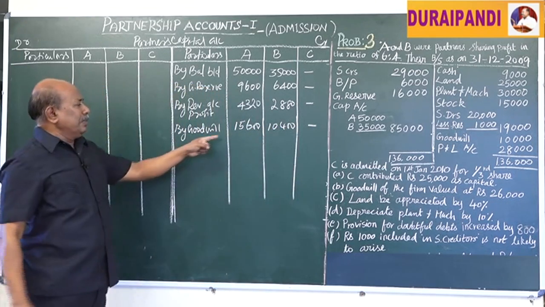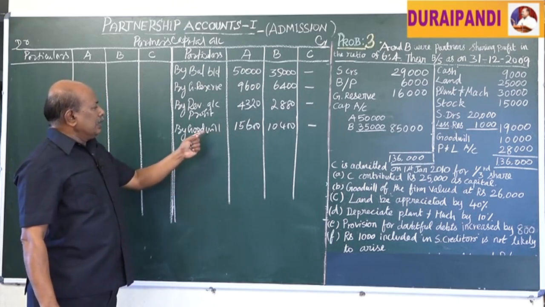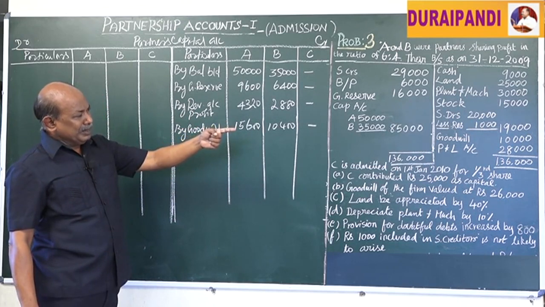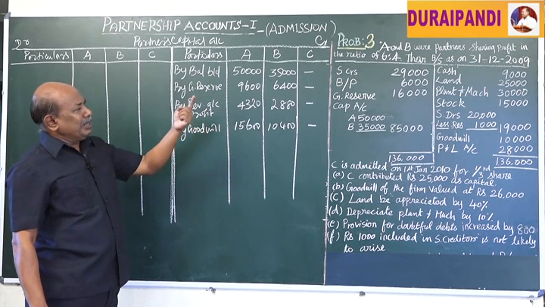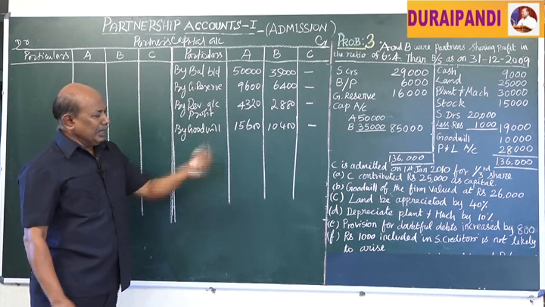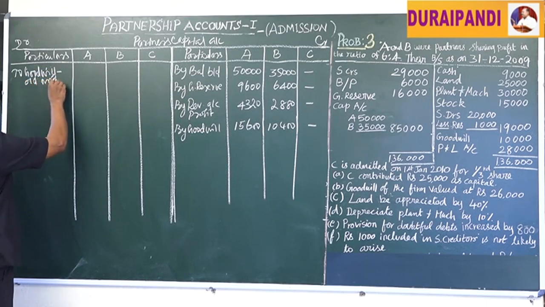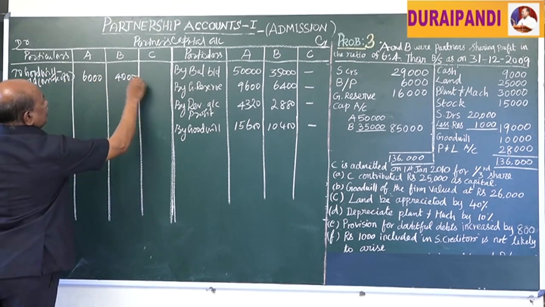Now it is raised, and it should be credited to the partners' capital account. Again, the old amount of goodwill that is appearing in your balance sheet, 10,000, should be debited to the partners' capital account in their old profit sharing ratio. To goodwill, old write-off, that is 6,000 rupees and 4,000 rupees.